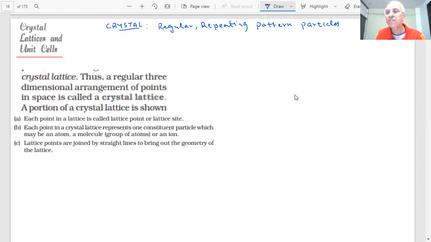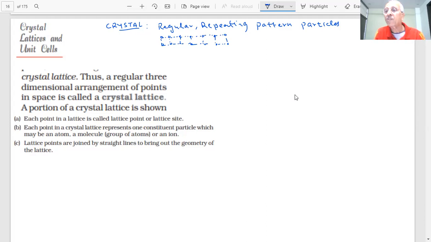Whereas in an amorphous solid, you have seen only short range arrangements. Last time we told you. Therefore, there is a repeating three-dimensional pattern. If I have a two-dimensional picture, supposing these are the particles, you can see that these particles show a regular arrangement. If I join these lines, you see there is a repeating unit. So the pattern is repeating. The particles are at equal distances, and this type of long range order will exist. A regular repeating pattern of particles is there.